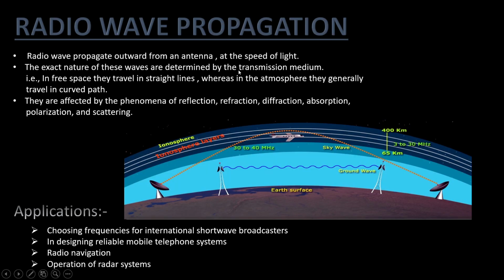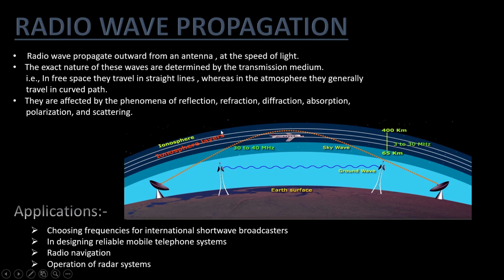Now let's learn about radio wave propagation, a term used to explain how radio waves behave when they are transmitted or propagated. Radio waves propagate outward from an antenna at the speed of light. In free space, they travel in straight lines, whereas in the atmosphere, they generally travel in a curved path. Here in this diagram, you can see that they are traveling in a curved path in the atmosphere.